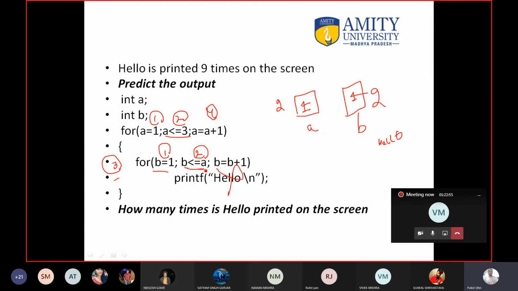So 1 is less than equal to 2, print hello. Then b will become 2, and 2 is equal to 2, print hello again. Then it will become 3, then stop. Then again go to the update statement, and the value of a will become 3.